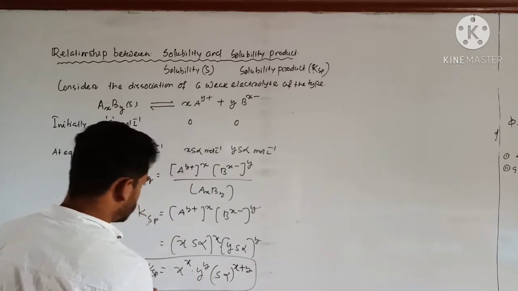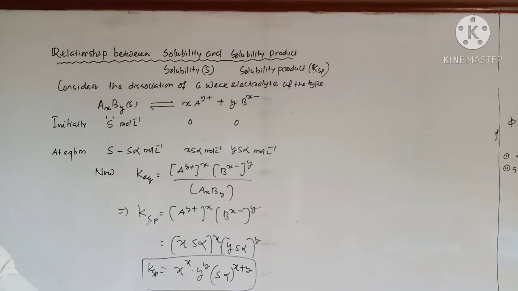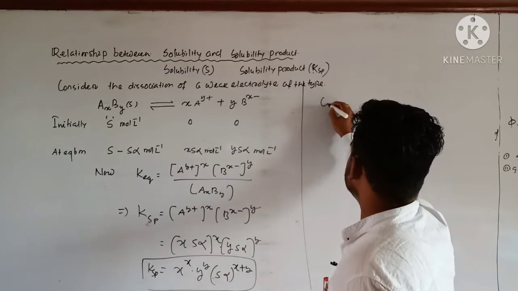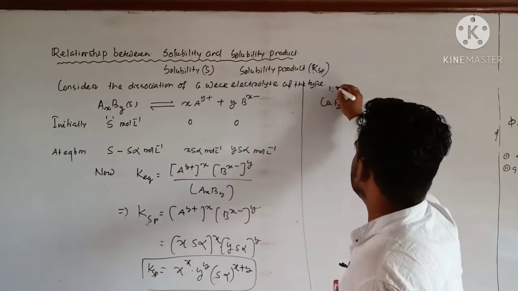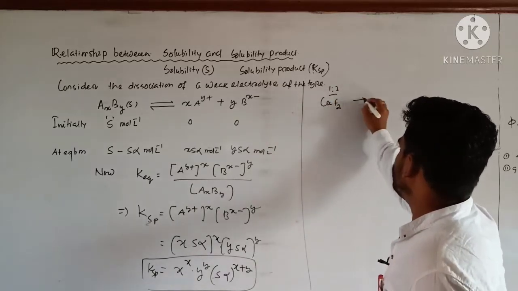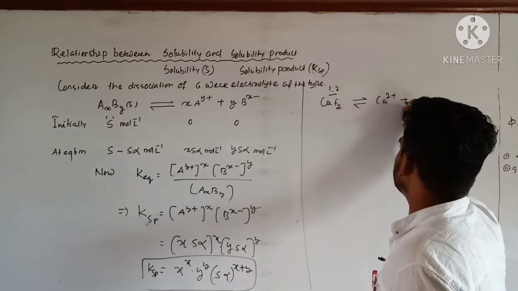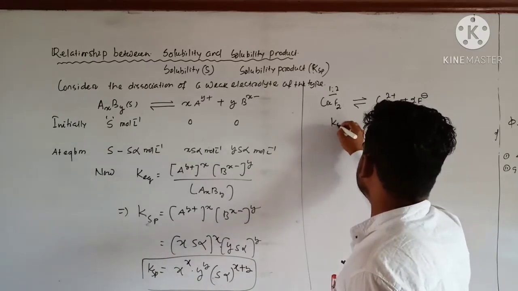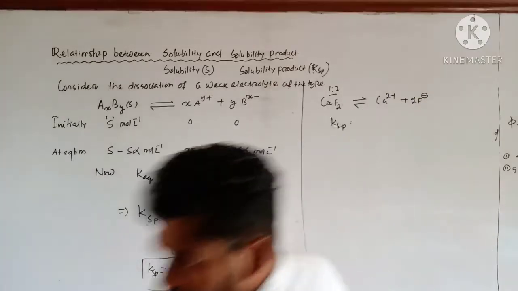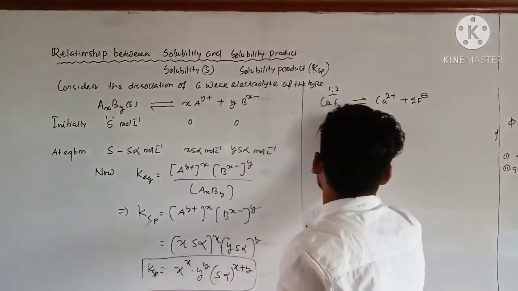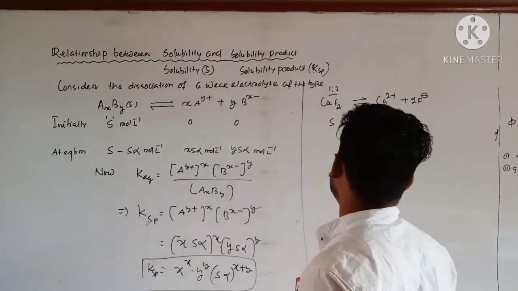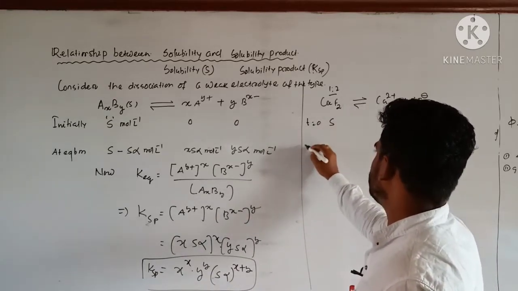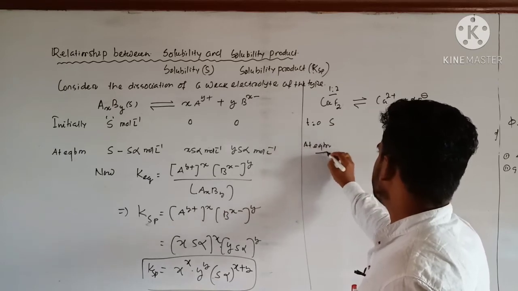So let us proceed through different examples so that it will be easy for you. For example, I am considering, let's say, CaF2, a 1:2 type electrolyte. So CaF2 splits into Ca2 plus and 2F minus. Am I right? If I write its Ksp, before that you need to set up its equilibrium. Let's say first one, that is solubility, let's say S, 0, 0, and at equilibrium at t equal to 0, at equilibrium this can be written as S.